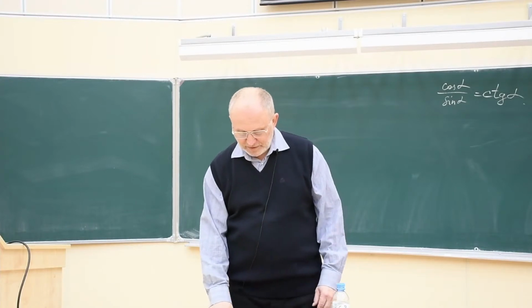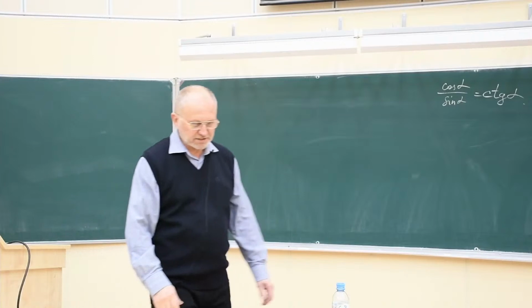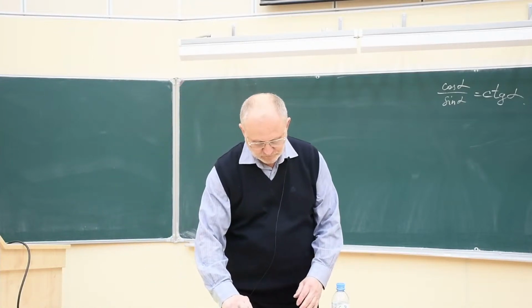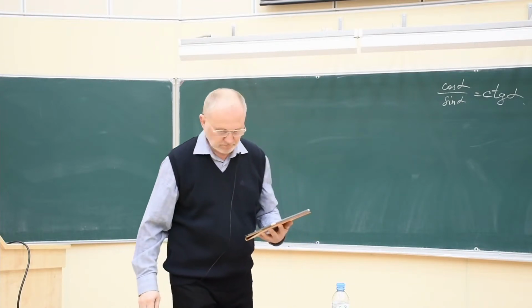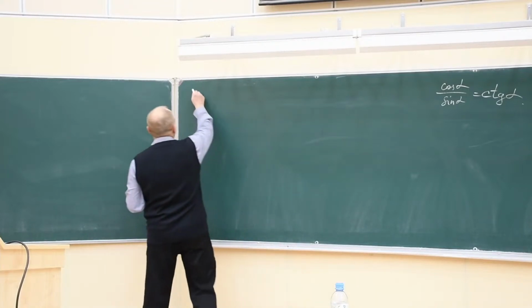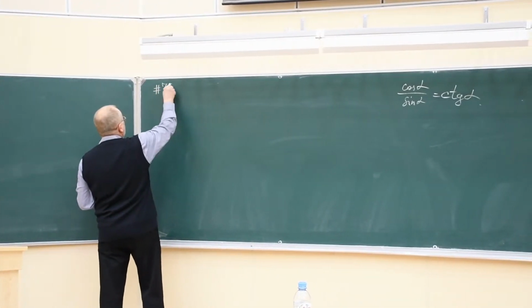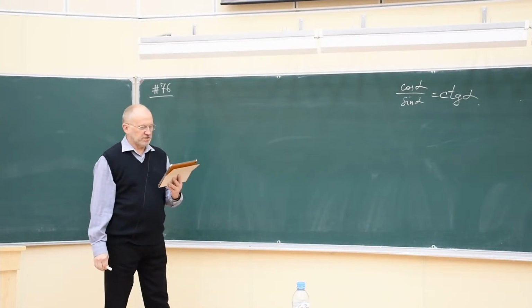Okay. We will consider some more problems today. Problem number 76. A hunter discharges his gun from a light inflated boat.